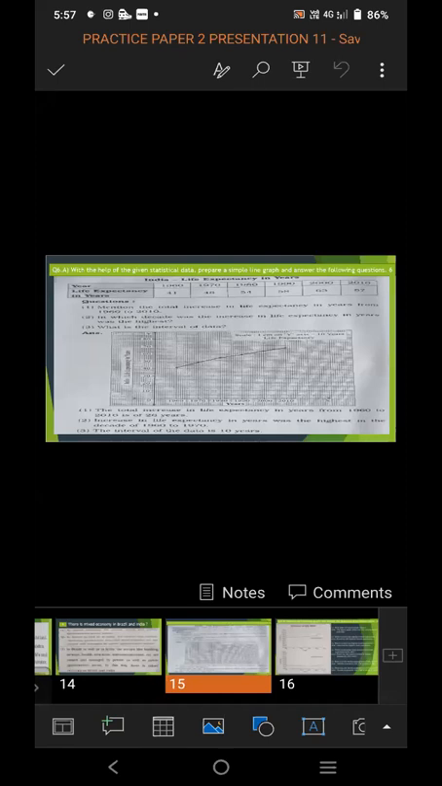So question 6a, with the help of the given statistical data, prepare a simple line graph and answer the following question. It comes for 6 marks. The whole question comes over 6 marks, 3 marks for the graph and 3 marks for the question answer. From the statistical data, you have to write the answer and draw the graph.